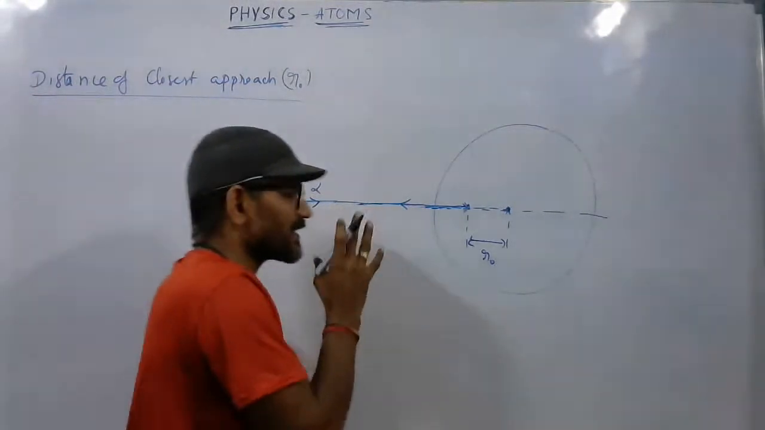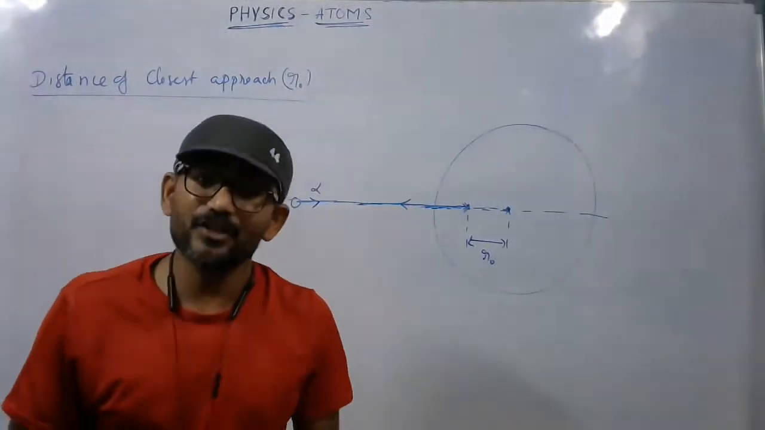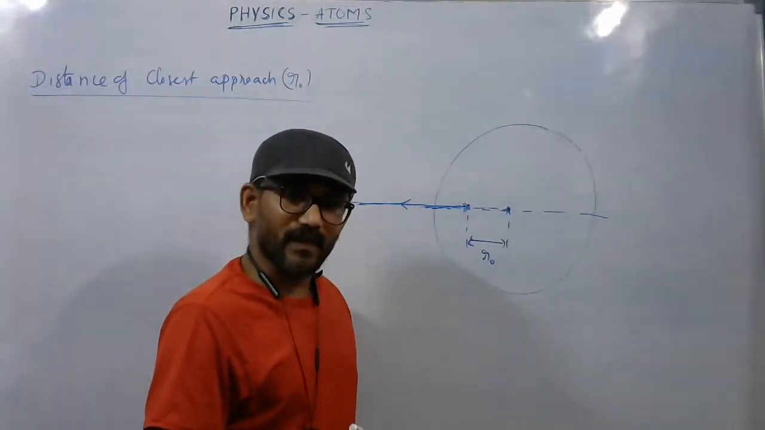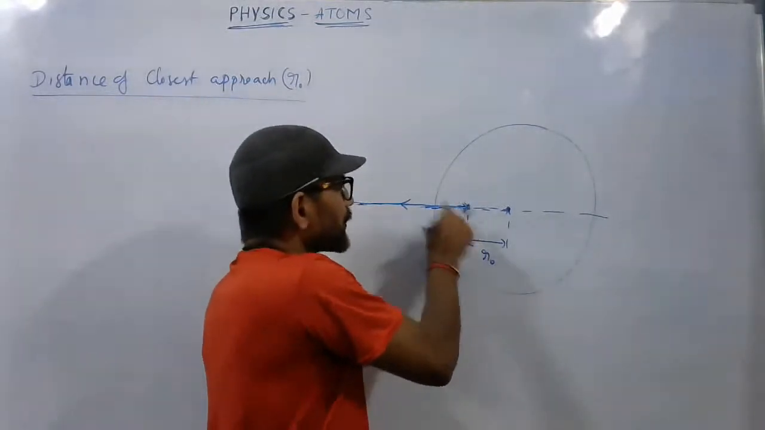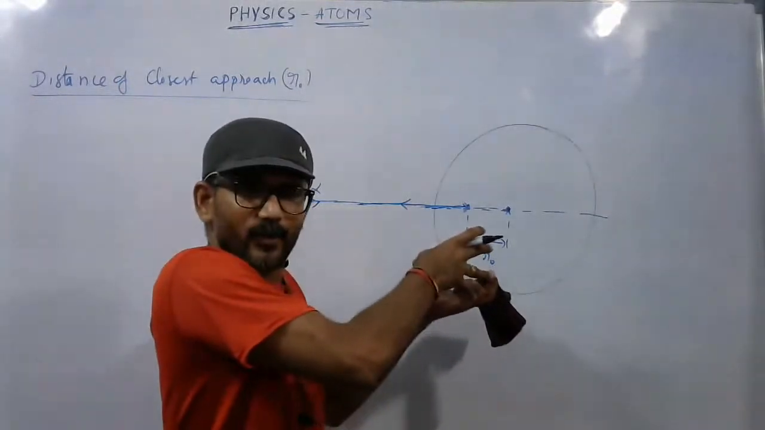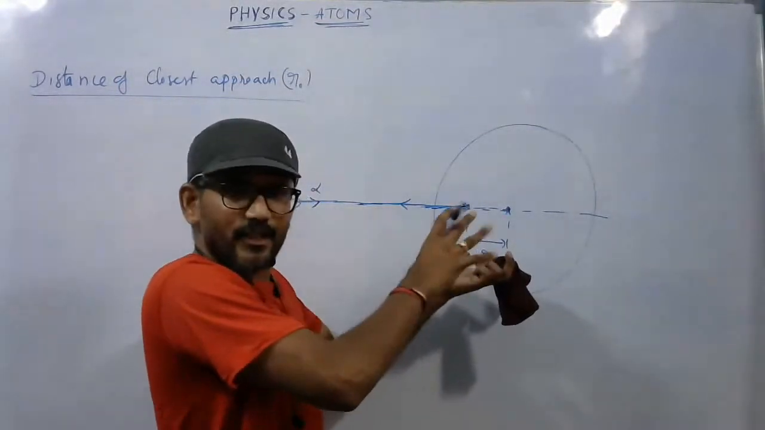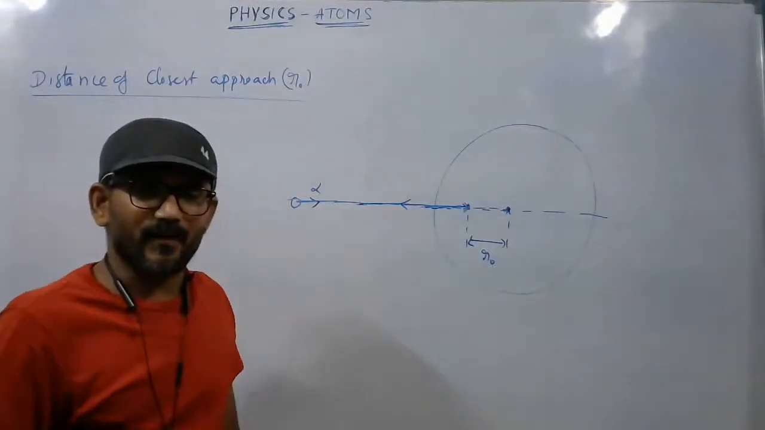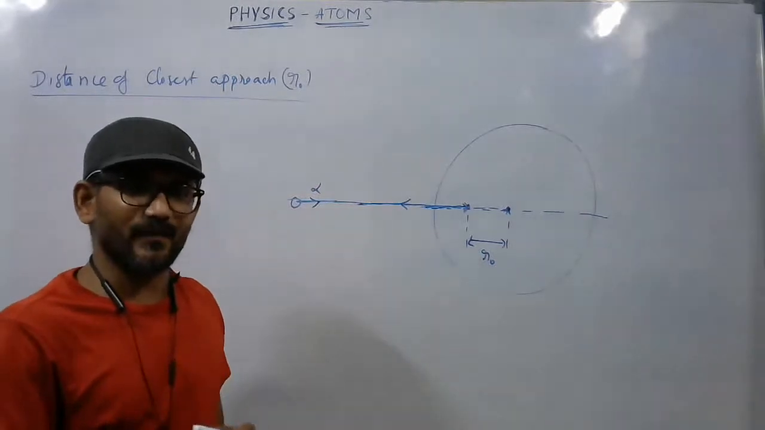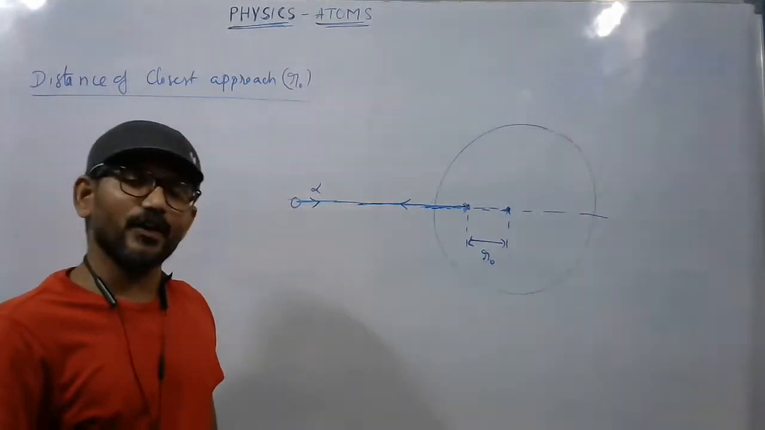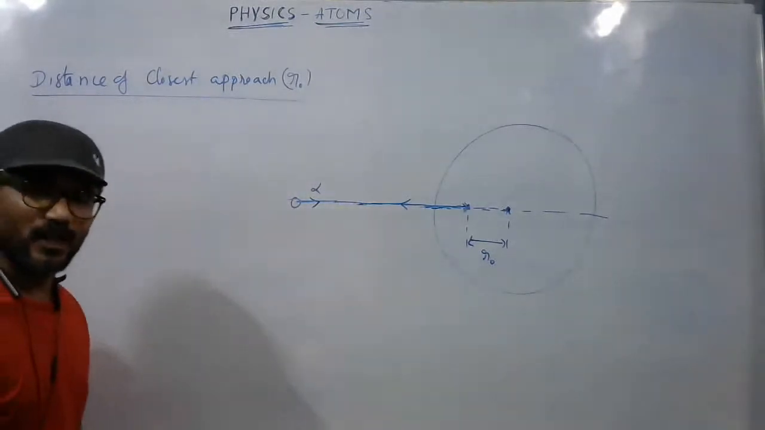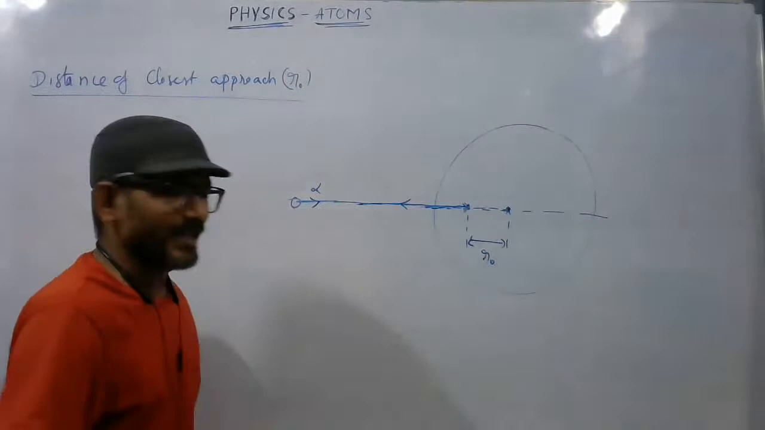Correct? So how can you define this? It is the distance of the closest approach of the alpha particle from the nucleus. It can approach the nucleus only up to a certain extent. Beyond this it cannot. So the distance between the closest approach of the alpha particle and the nucleus is called the distance of closest approach. It is denoted by R naught. Is it clear? And how to find this distance?